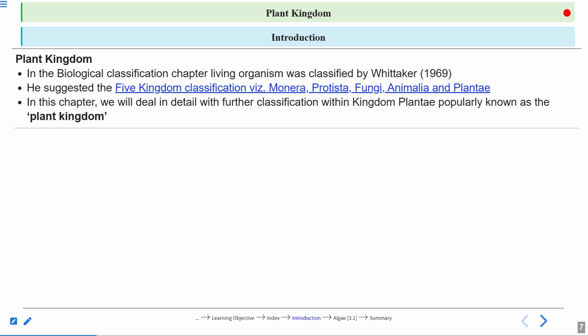Now in this chapter, we are studying the plant kingdom, right? In this chapter, we will deal in detail with the further classification of the plant kingdom. Here you can see the last one, Plantae. In the Whittaker classification, the last one was the kingdom Plantae. In kingdom Plantae, we will study what the different types of plants are. This kingdom Plantae is popularly known as the plant kingdom, the same name as our chapter.